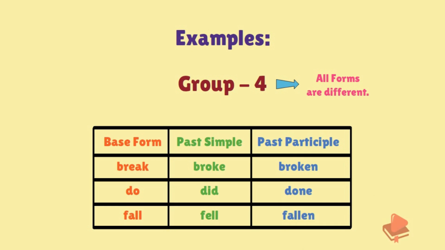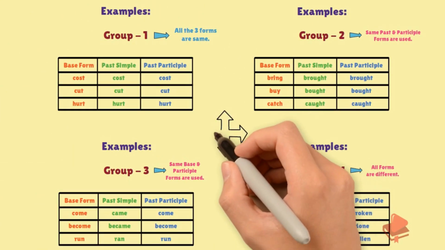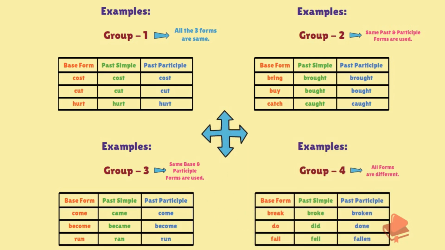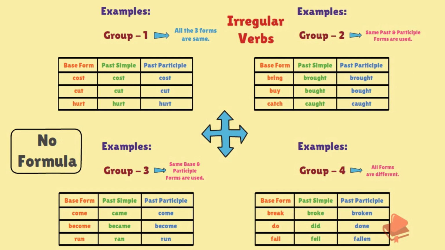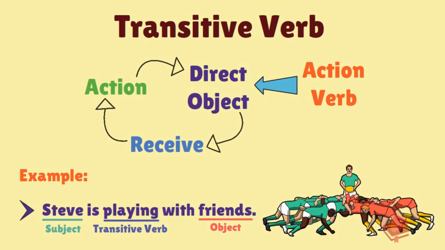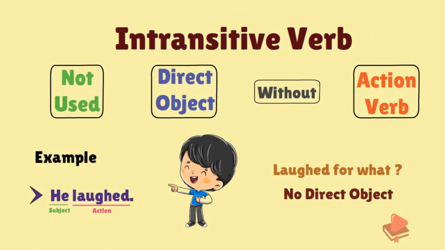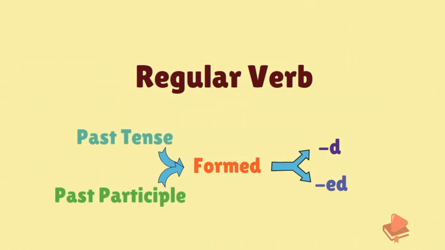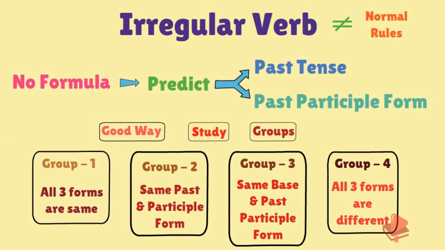So these are the various groups that are formed under irregular verbs. There is no formula to predict how an irregular verb will form its past tense and past participle form. Hope you are clear with irregular verbs. That's about regular and irregular verbs. So let's do a quick recall of what we did in this video. Firstly, we saw what is subject, object and verb with examples. Then we saw transitive verb, intransitive verb, regular verb and irregular verb with examples.